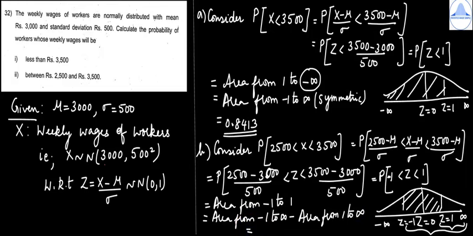So the area from minus 1 to infinity we already know is 0.8413 minus 0.1587. So you get 0.6826.